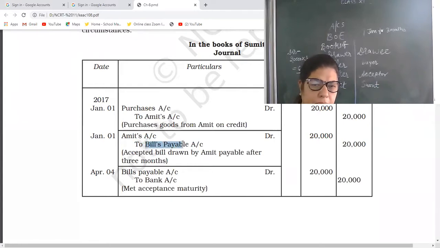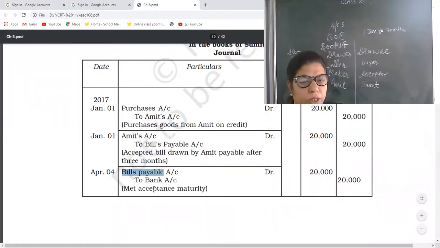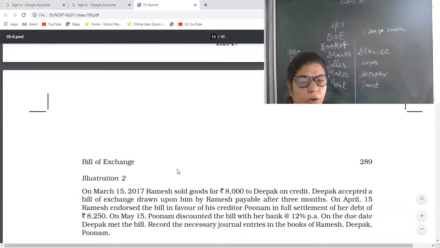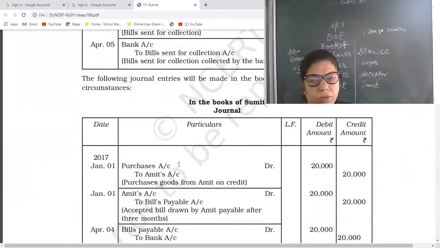Bills payable credit, bills payable debit, that is also cancelled. The basic entry is purchase account debit to bank account. But we cannot pass this journal entry directly because this is a credit transaction. Now, in all the cases, he will pass the same journal entry.